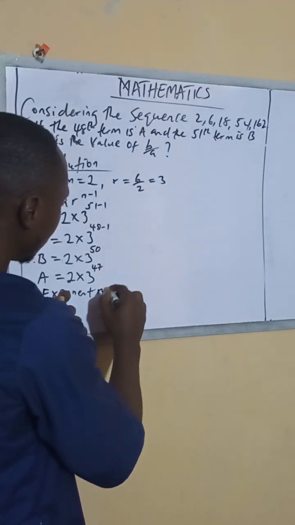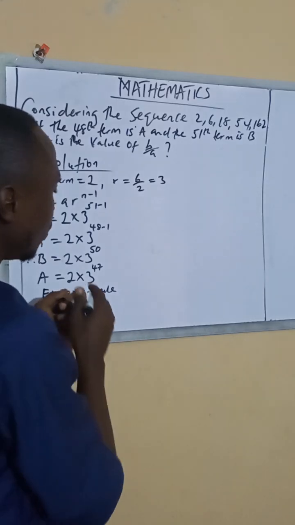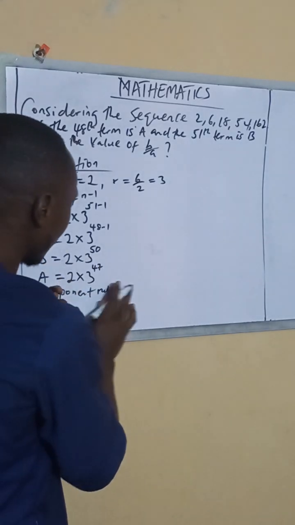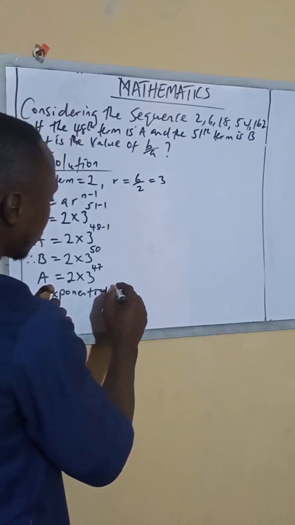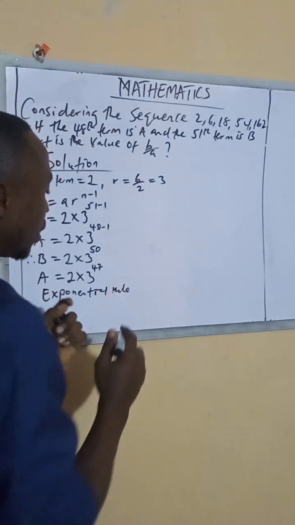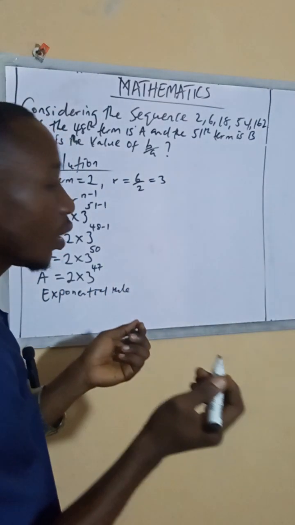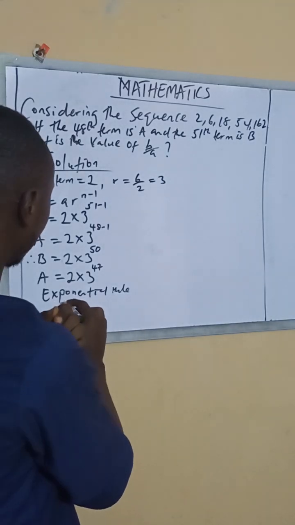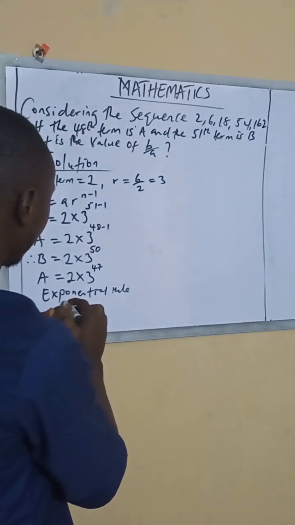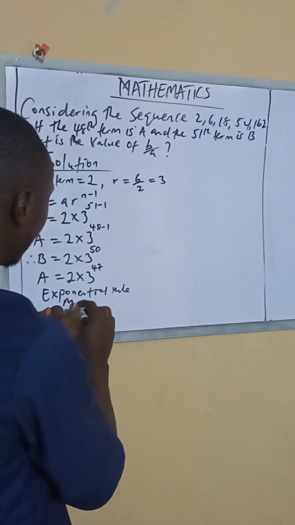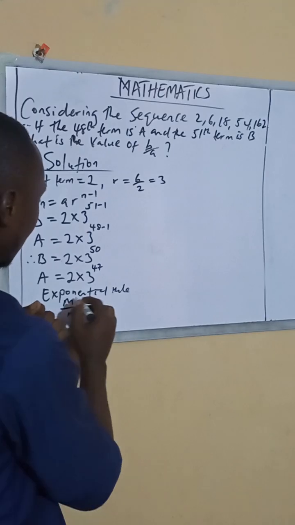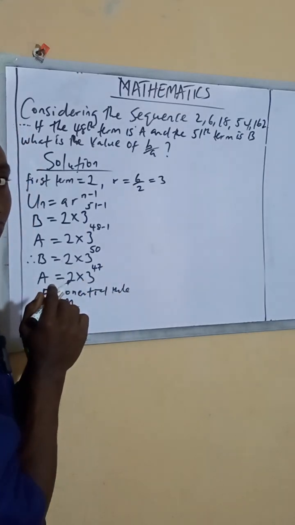One of the rules we did for this exponential is that if you divide, let's say m divided by n, for example.